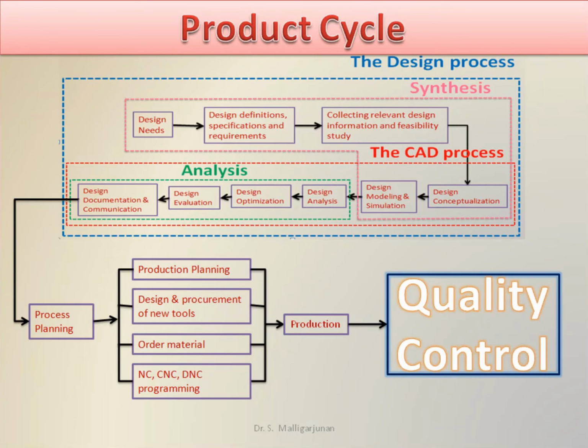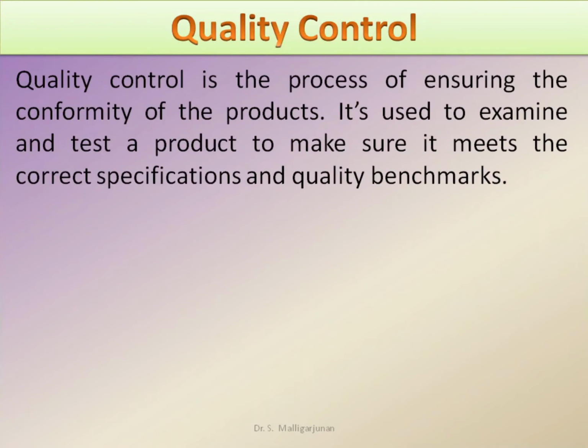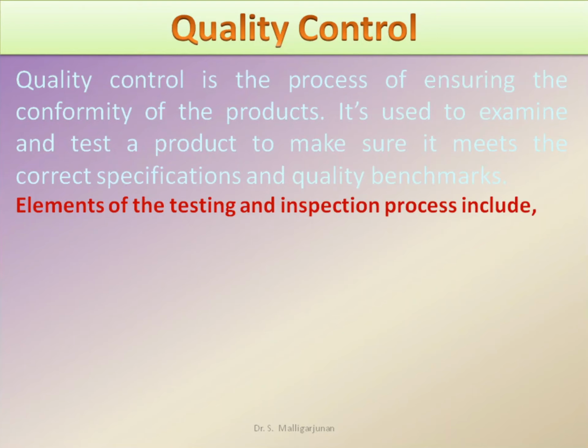The 12th step in product cycle is quality control. What is quality control? It is the process of ensuring the conformity of the products. It is used to examine and test a product to make sure it meets the correct specifications and quality benchmarks.